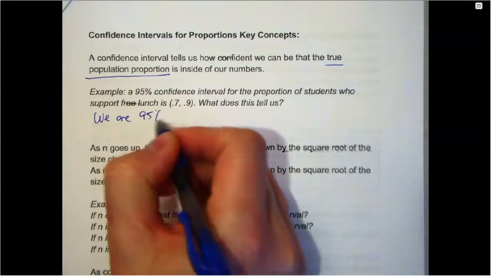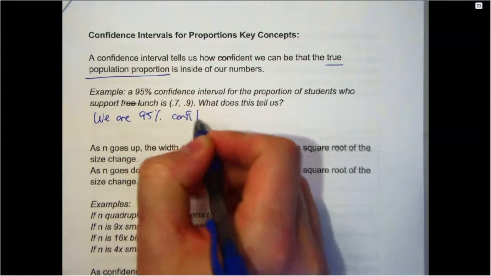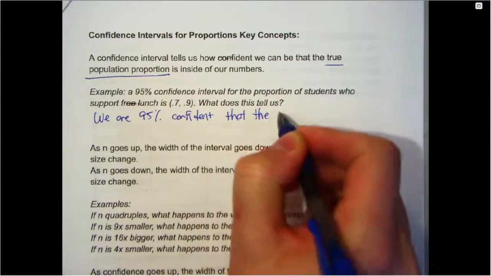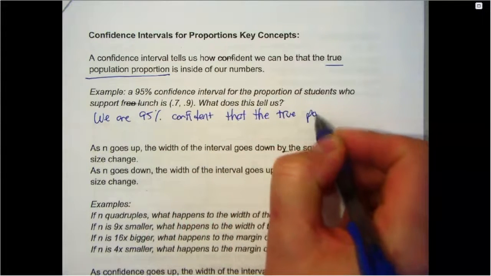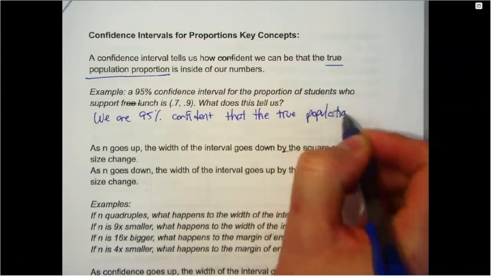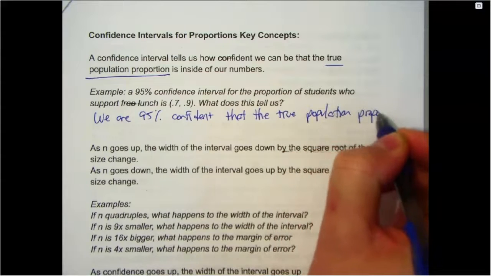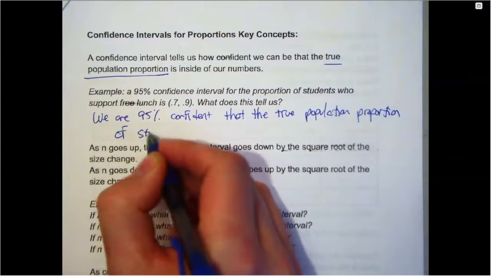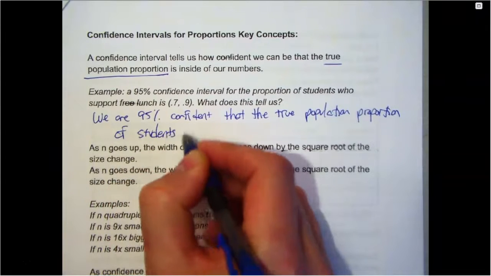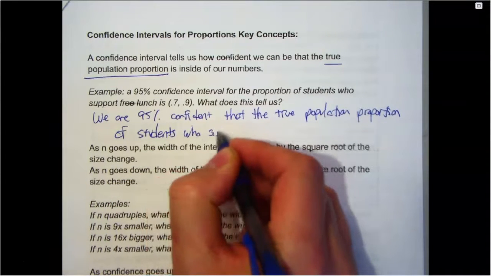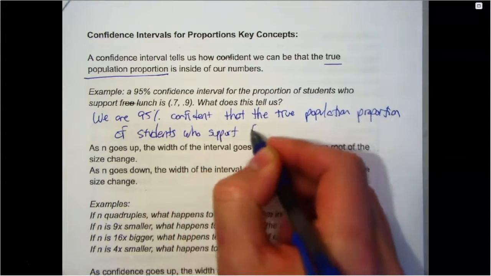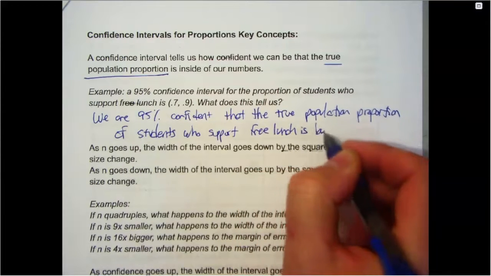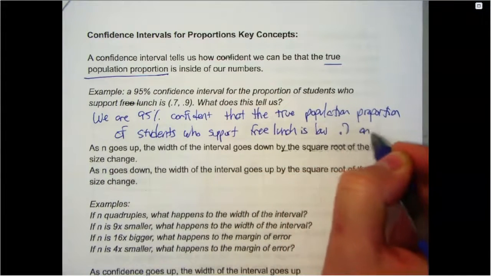you're 95% confident that the true population proportion of students who support free lunch is between 0.7 and 0.9.